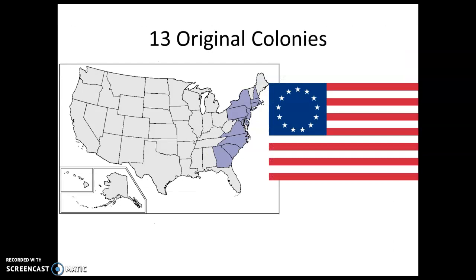So the colonists started the 13 original colonies. You can see this is the flag for the original colonies. There are 13 stripes and 13 stars to represent the 13 colonies. Remember, these are not states yet. These are just places that are run by the colonists, but the King of England still has influence in this area.